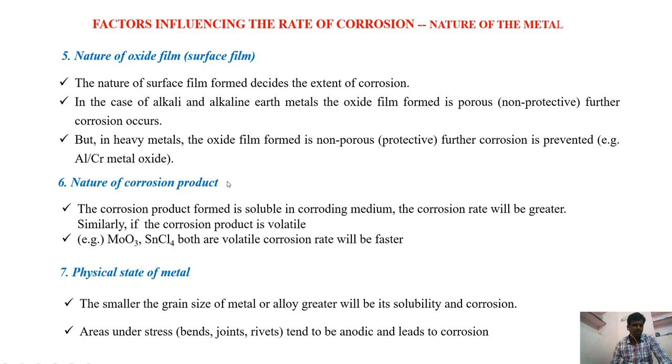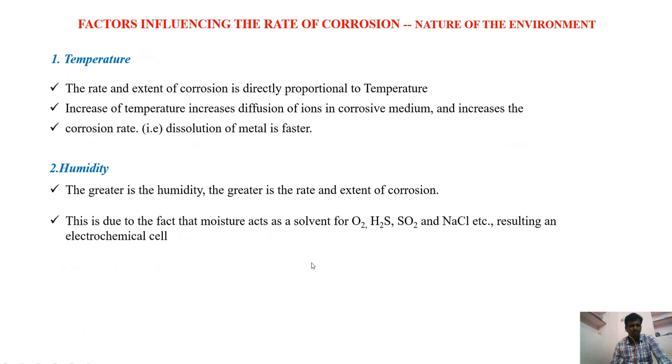Next, nature of the corrosion product. If the corrosion product is soluble in the electrolyte, then the rate of corrosion will become more. If that corrosion product is volatile also, the rate of corrosion will become more. Next, physical state of the metal. So physical state is very important. If the metal has different shapes, complex shapes like bends and joints, then automatically corrosion will become more. The smaller the grain size of the metal, the more easily soluble it is and corrosion will become more.